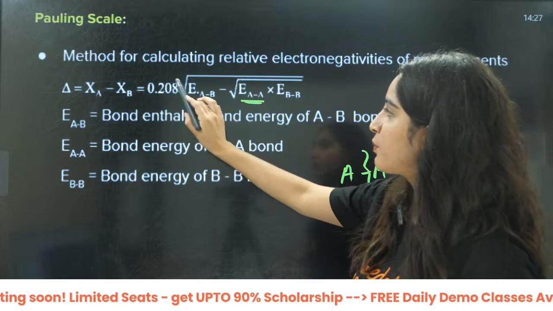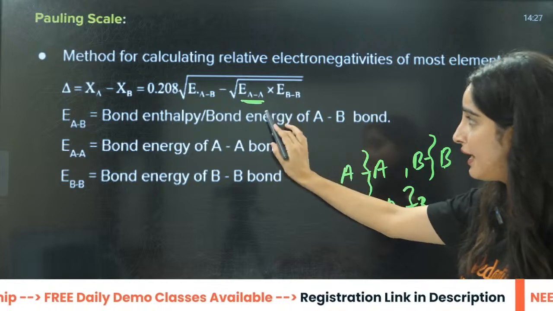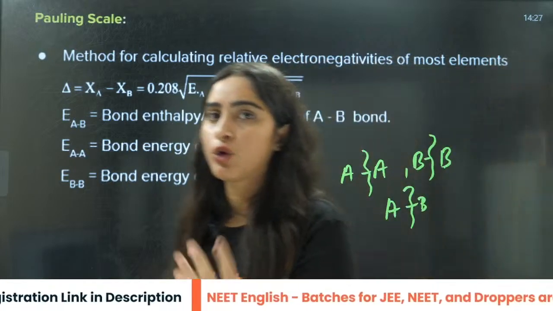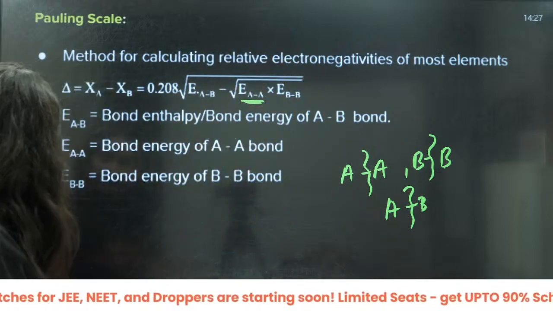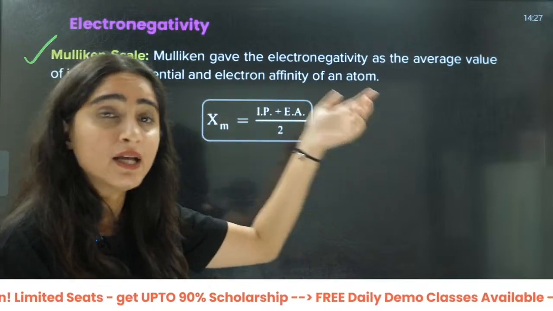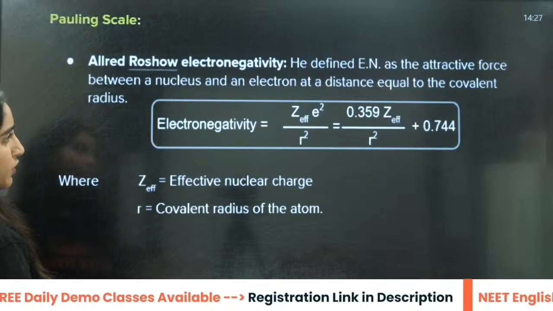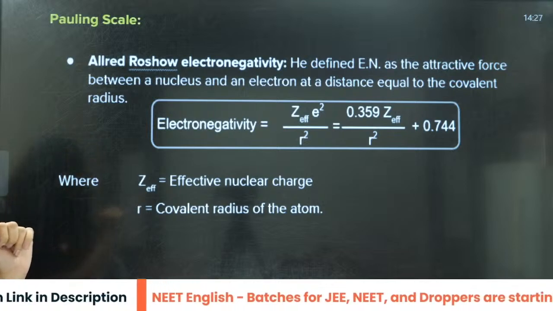So that is going to be 0.208 under root of E_AB minus under root of E_AA into E_BB. So basically, if they have given you the bond enthalpies, then you will calculate by the Pauling scale. If they have given you the ionization energy and electron affinity, then you will calculate with the help of the Mulliken scale.